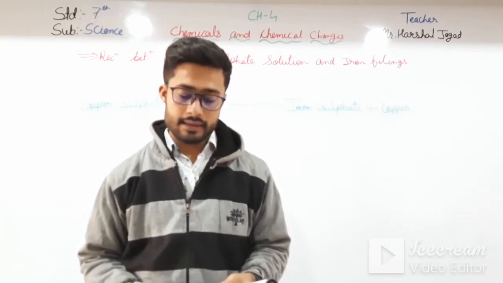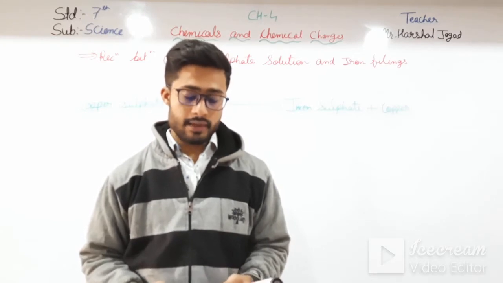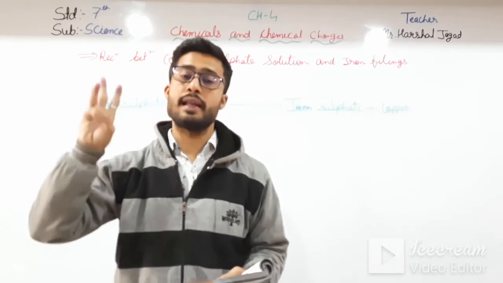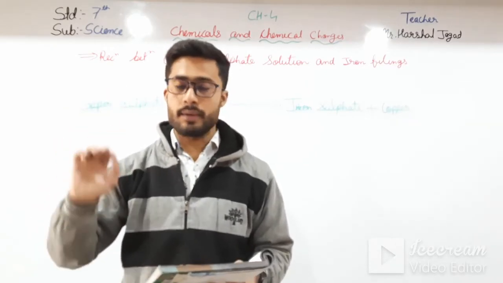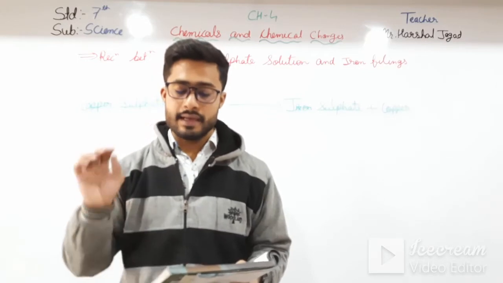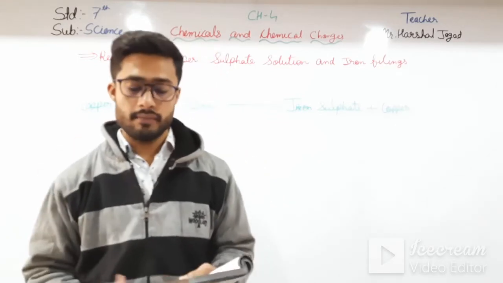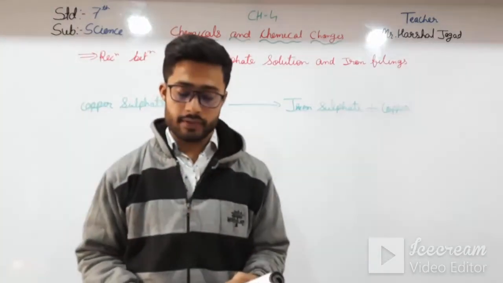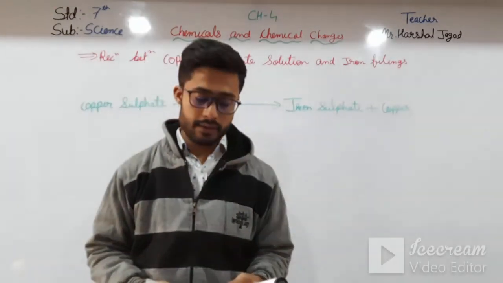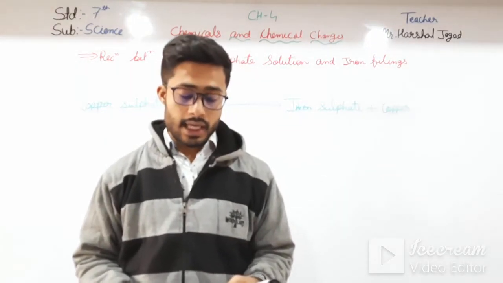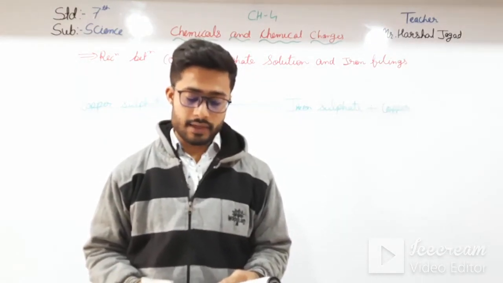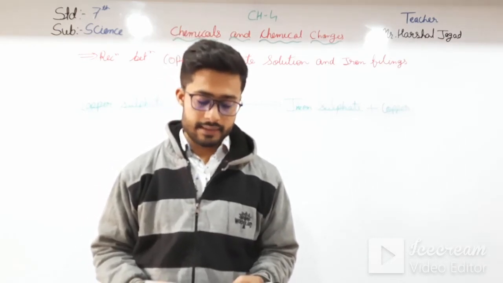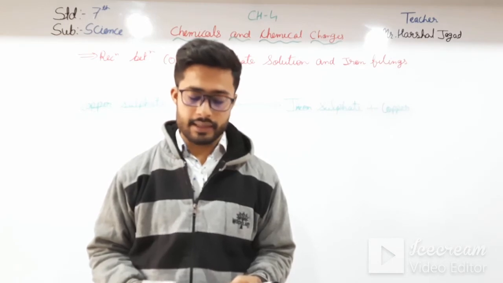A, B and C respectively. Means in one test tube you have to add iron fillings, in the second test tube you have to add zinc metal, and in the third test tube you have to put a 1 centimeter long piece of magnesium ribbon. Observation: after some time the blue color of the copper sulfate solution gradually disappeared and it eventually becomes transparent in test tubes A and B containing zinc and magnesium, whereas it turns sea green in test tube C containing iron.